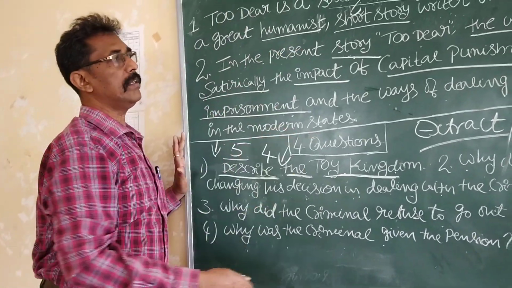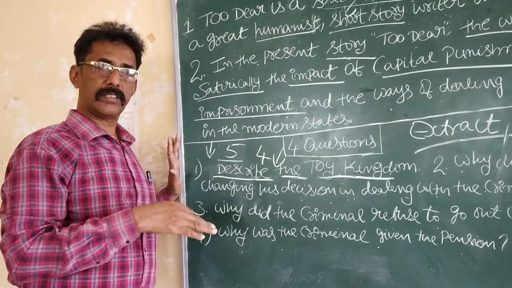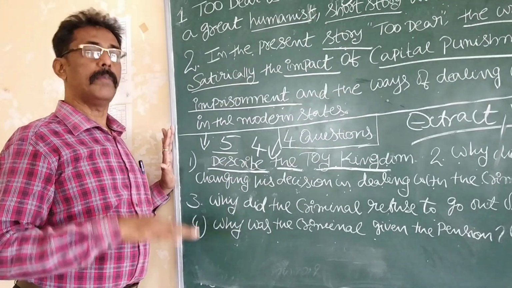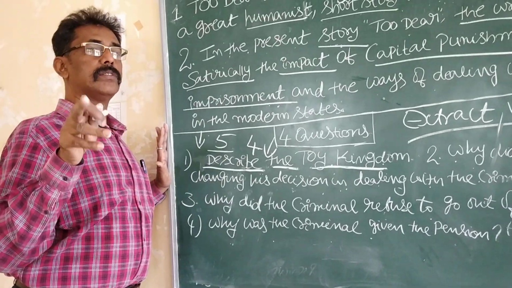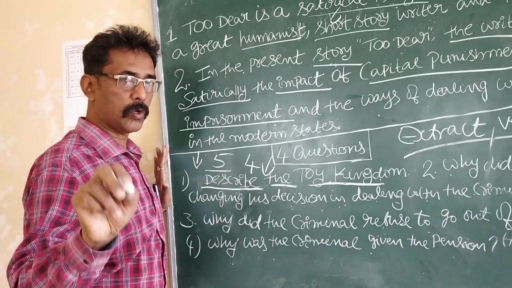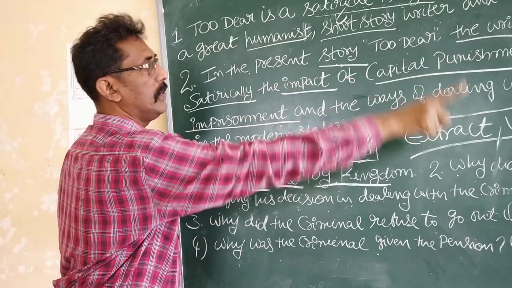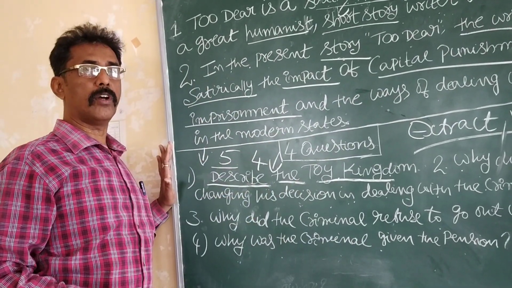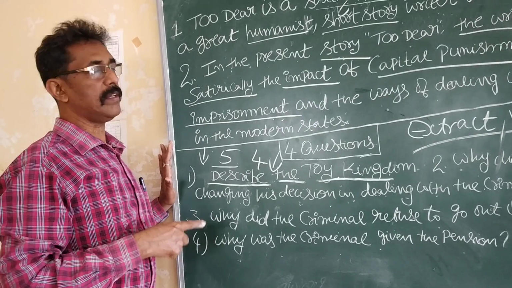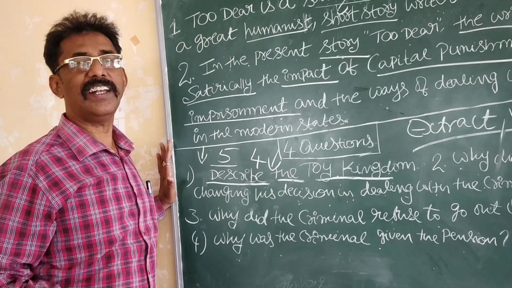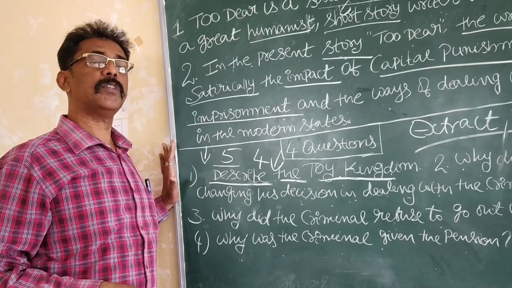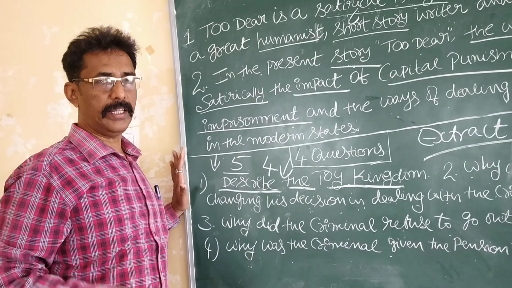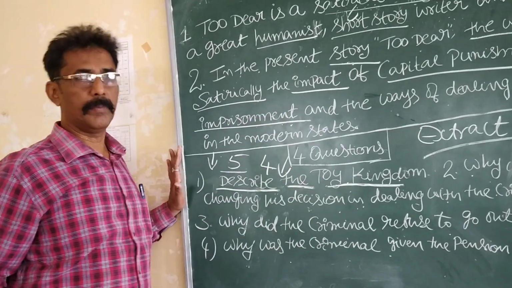Now, I will divide this short story, this lesson, into 4 parts and explain the whole lesson. Please don't forget, please understand the previous poem Romeo and Juliet, and this introductory part. Then I will divide this lesson into 4 parts and explain the summary. It is really a very funny story indeed. You never can expect such stories in our second PUC English. Okay, I will explain the summary now.